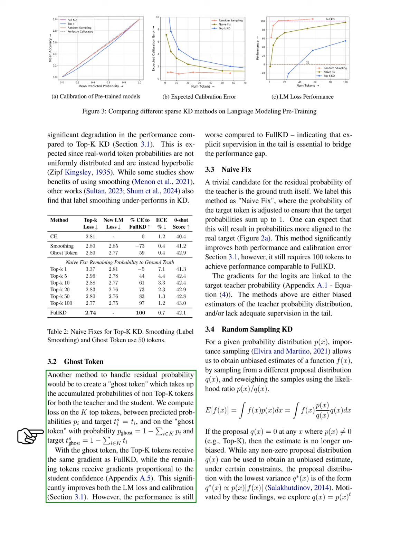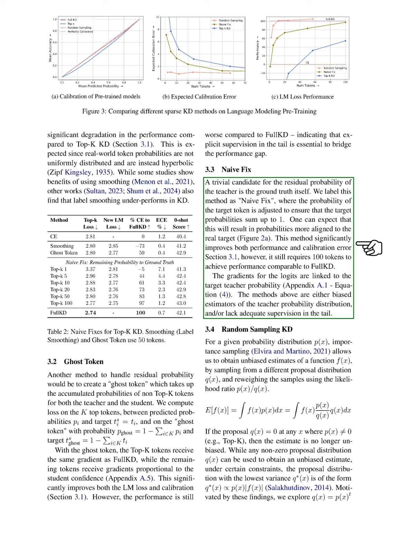Lastly, we consider a simple solution where we use the ground truth for the residual probability, which we call the naive fix. This method adjusts the target token's probability to ensure the total sums to 1, leading to better alignment with the actual target. While this significantly enhances performance and calibration, it still requires more tokens to match full KD's performance. Overall, the methods we discussed either provide biased estimates of the teacher's probability distribution or lack sufficient supervision for the tail.